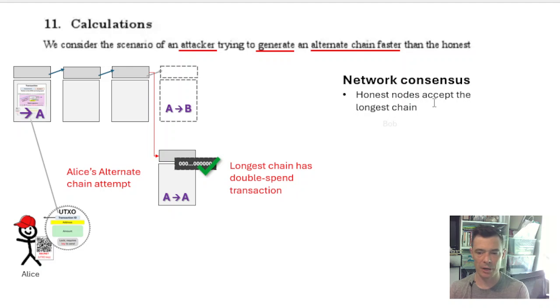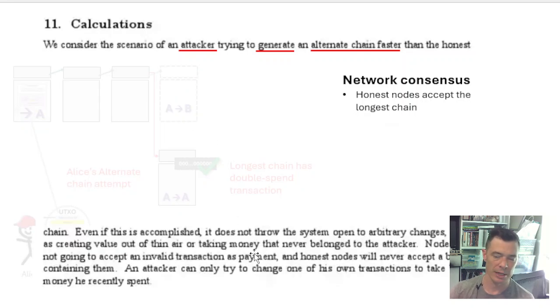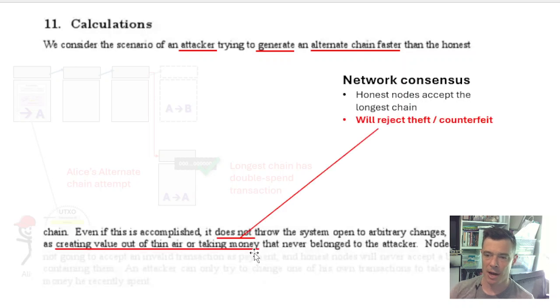And we're going to cover why this works with consensus rules in the next few videos. But if she does this, she wins. Nodes are going to accept the longest chain, or the chain with the most proof of work. And this transaction will be void, and she'll get that UTXO sent back to herself, and she'll have Bob's concert ticket.